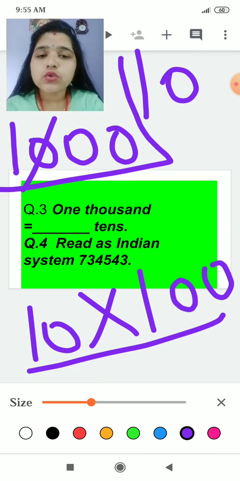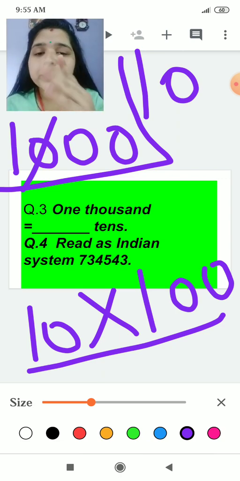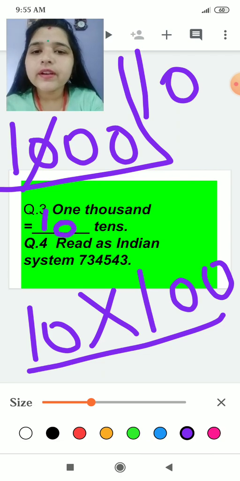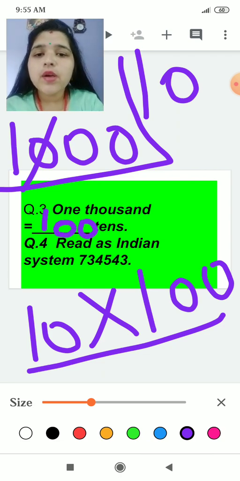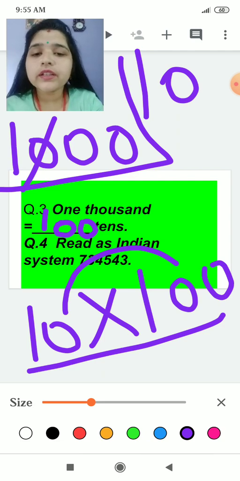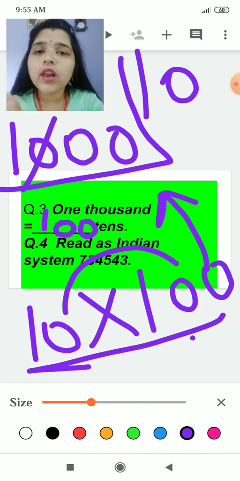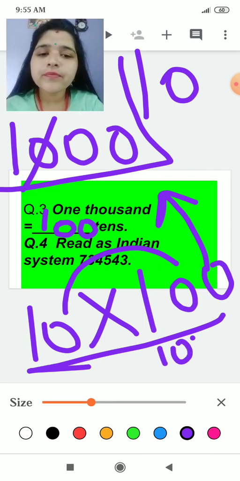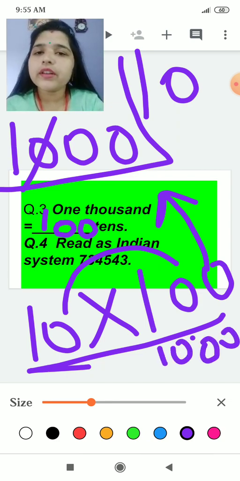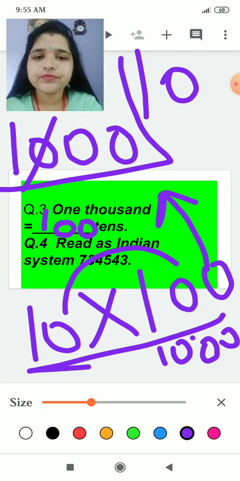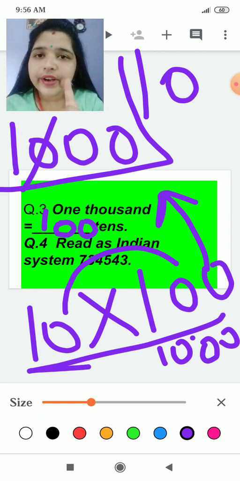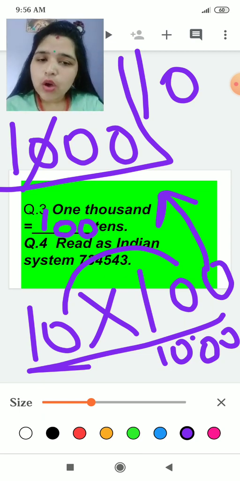Yes or no? So it means 1000 will be equal to 100 tens. Because when we multiply tens by 100, we will get 1000. So it will be equal on both sides. Here also 1000, and this is already 1000. So the answer will be 1000 is equal to 100 tens. It means 100 is another number and tens is also there. So 100 multiplied by 10 is 1000.